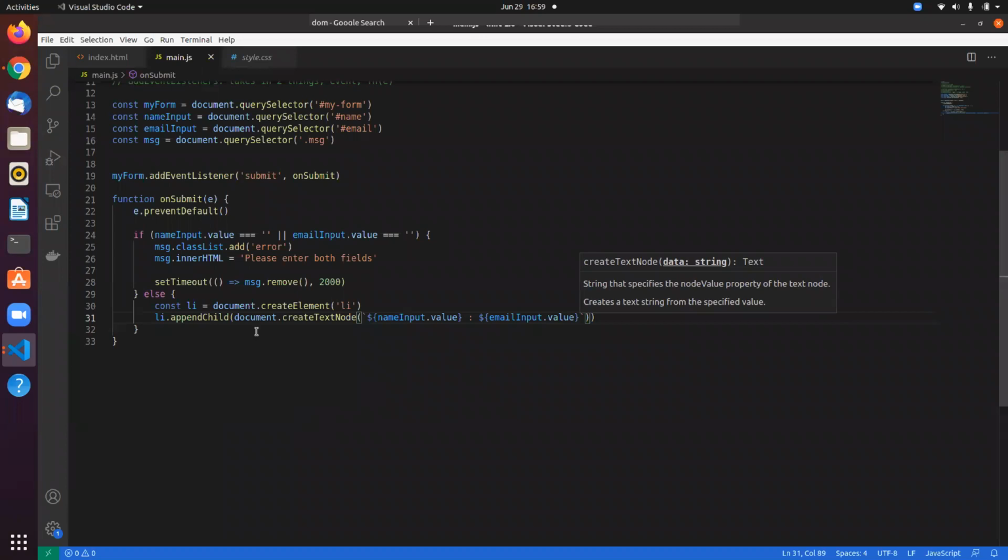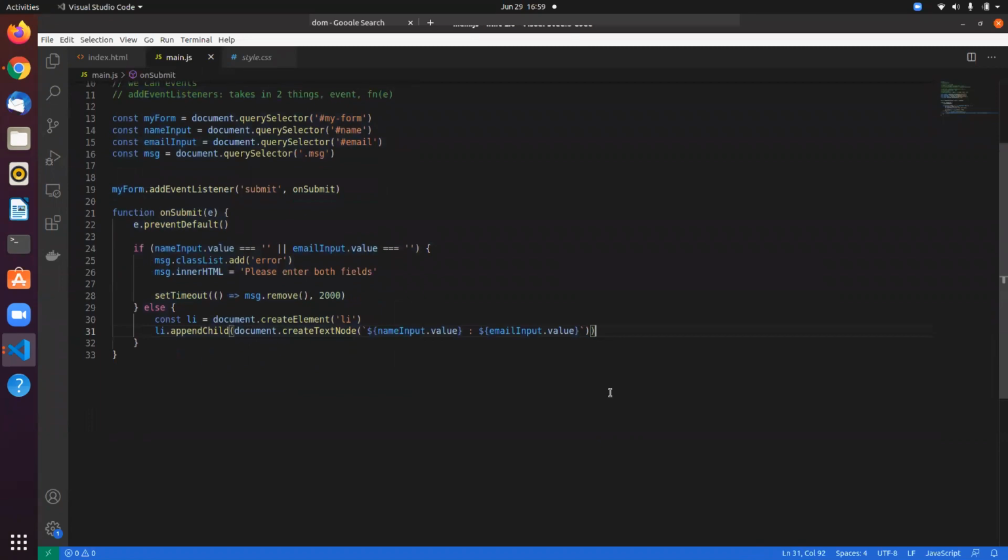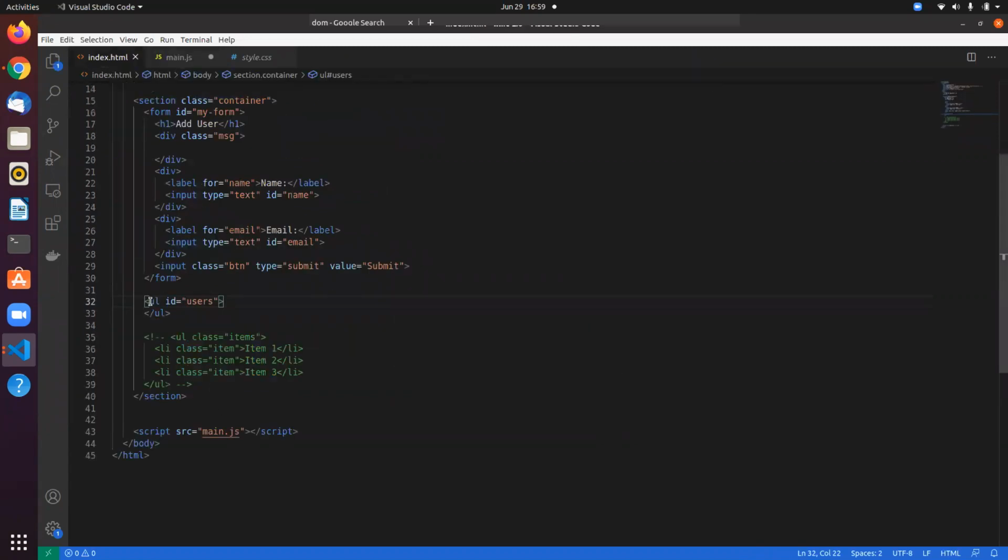Like that. What this does is it creates a new list item, and it adds this text node to it, right? It adds this to it, and we need to add this to this unordered list.